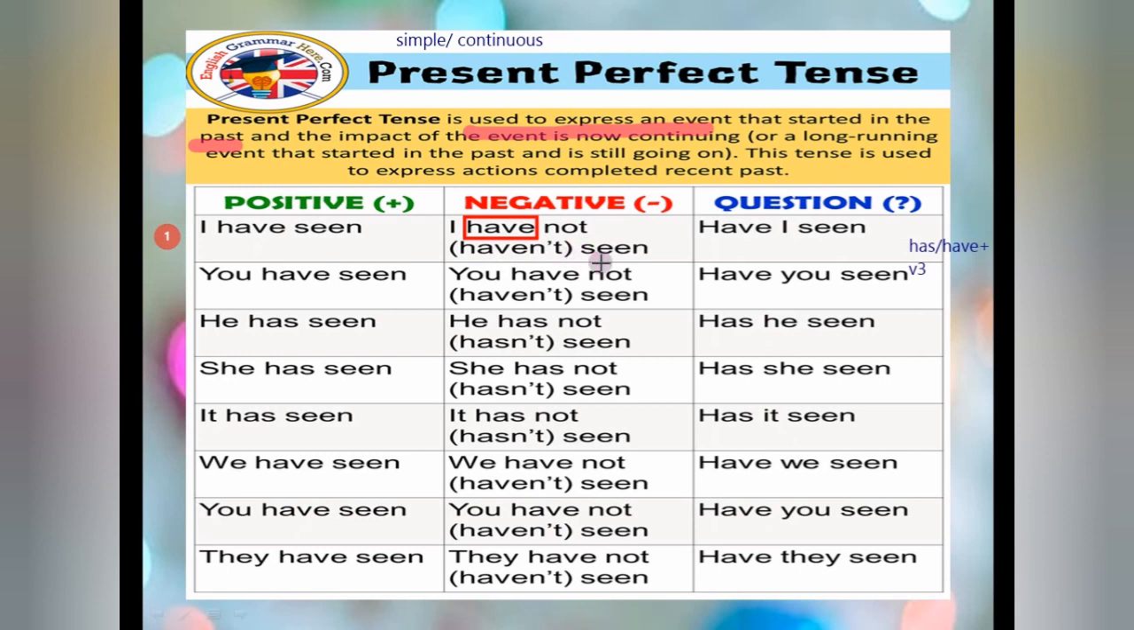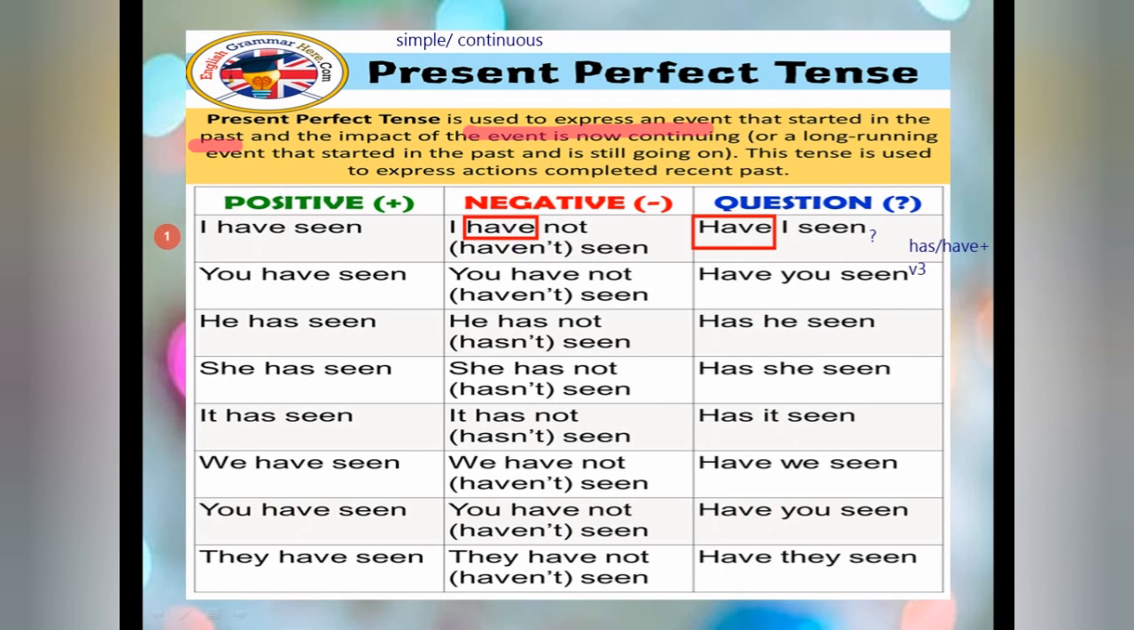So I have not seen, yeah, I haven't seen. For framing the question, put the helping verb in the front of the sentence and you have to put a question mark here also. Okay, so that is the question mark. So don't forget this, you have to put a question mark here.